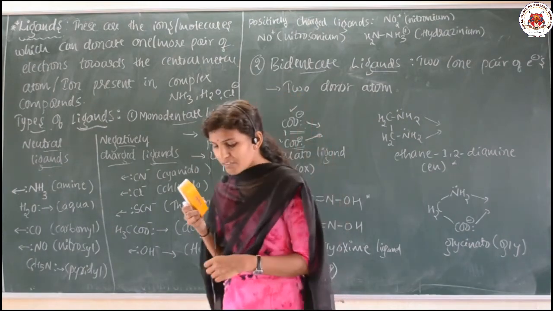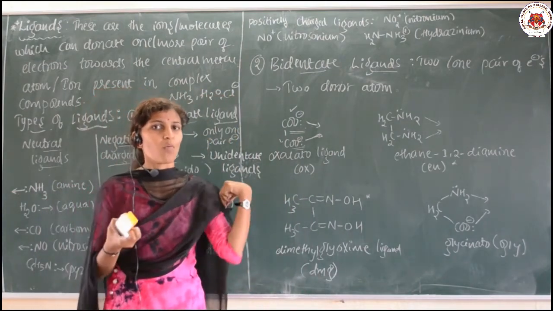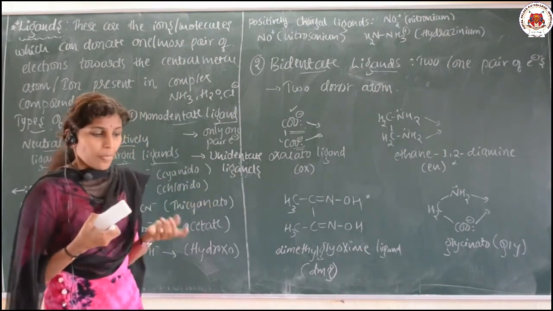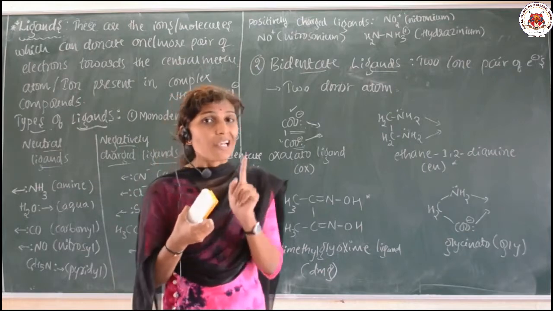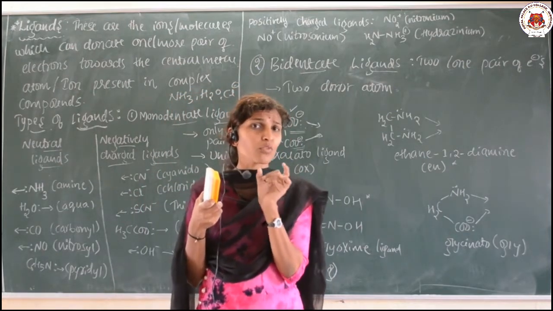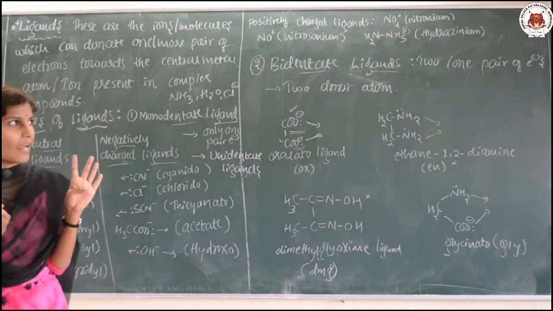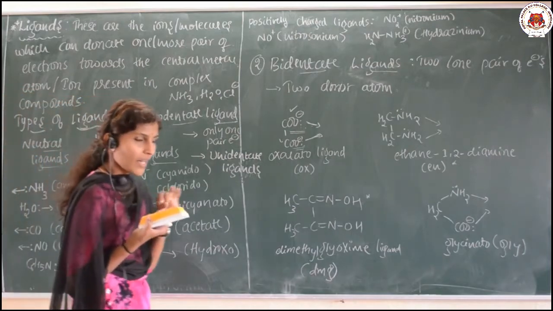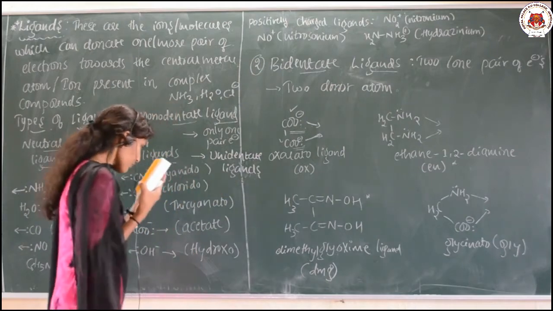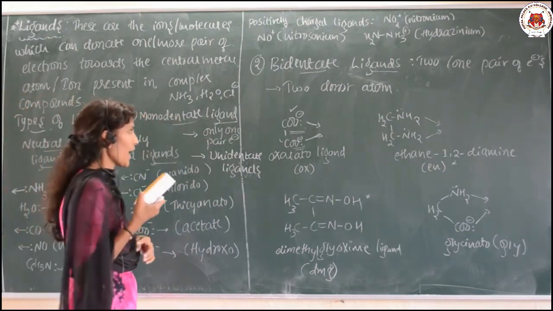The ligands may be, you can give any example like aqua, water, Cl minus, CN minus. And then depending upon the number of ligating atoms, I am telling repeatedly, the ligands are classified into monodentate ligand, bidentate ligand, tridentate ligand, and polydentate ligand. Okay. And first of all we are discussing the monodentate ligand.